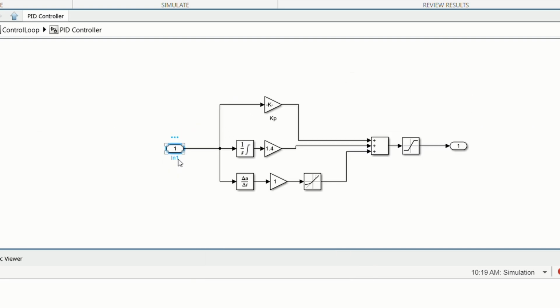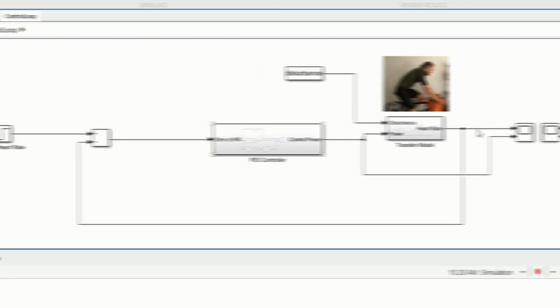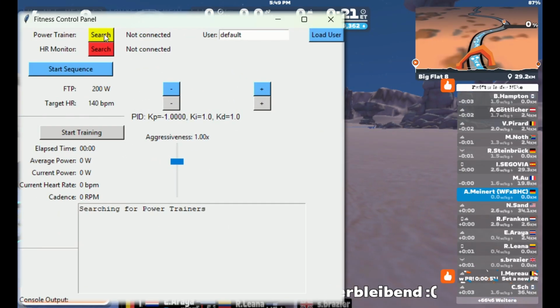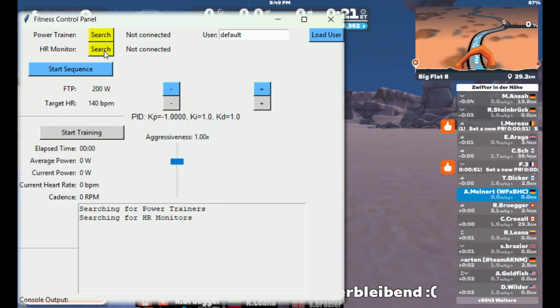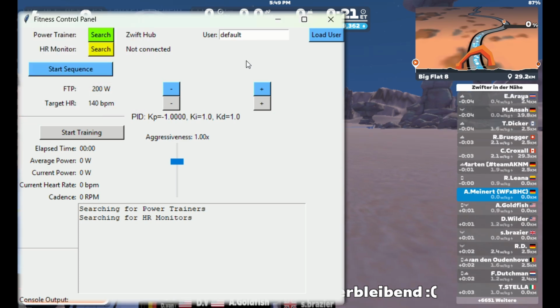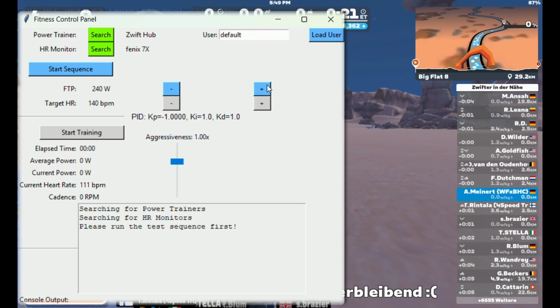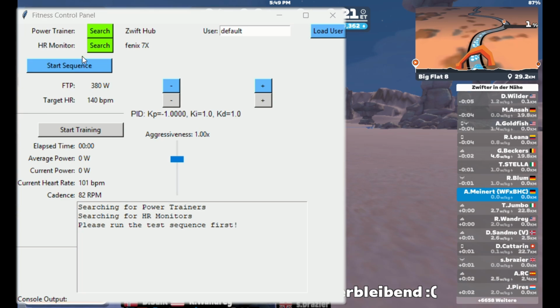We can use this method to implement a Python program that can connect to a power trainer and read the heart rate. When starting the tool, you first need to search for available power trainers and heart rate monitors and connect to them. Each device is saved for the user, and the next time you start the tool, it will try to reconnect automatically. To determine the control parameters for the PID controller, the FTP value of the user needs to be set. After that, the test sequence can be run.